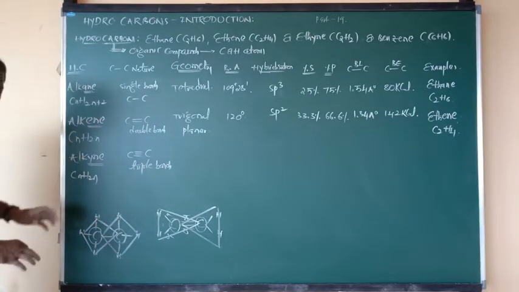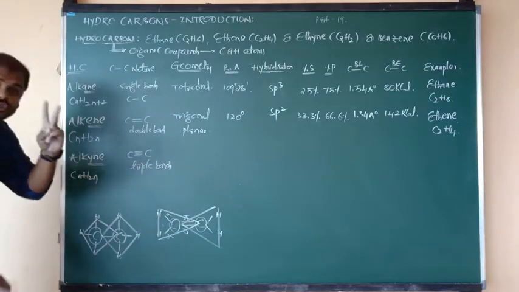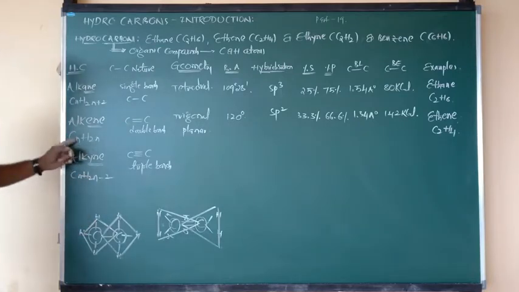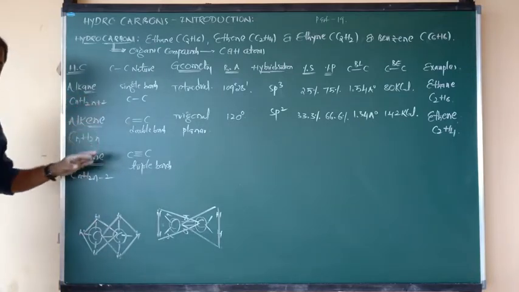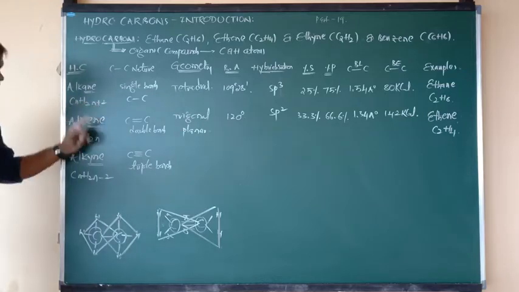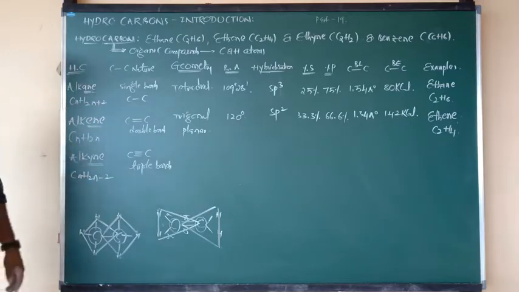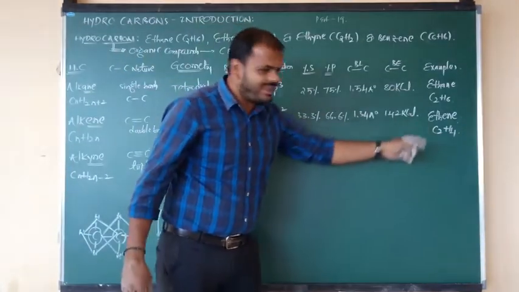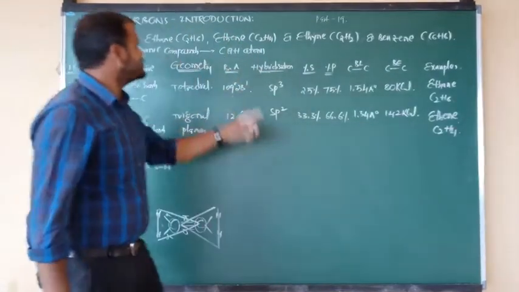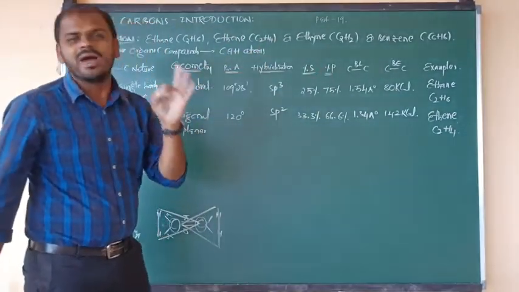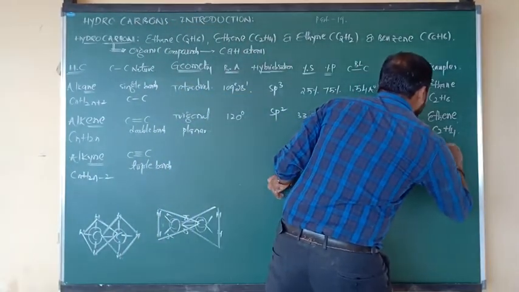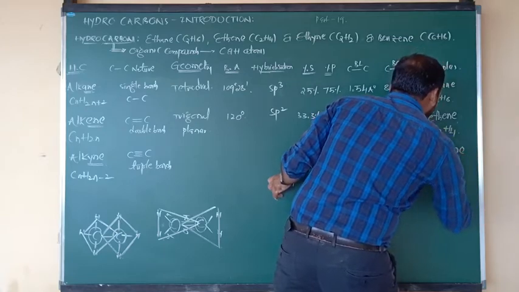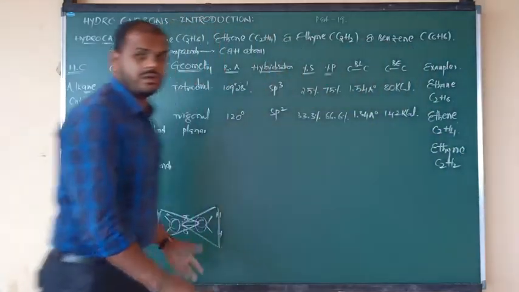The general formula I am going to tell you is CnH2n-2. Same as the above formula, but here we have to remove 2 hydrogens: CnH2n+2 contains more hydrogen, remove 2 hydrogens, again remove 2 hydrogens, like that. Alkane example ethane, alkene example ethene, alkyne example ethyne. So the formula of ethyne is C2H2. What is the formula of ethyne? Ethyne formula is C2H2.